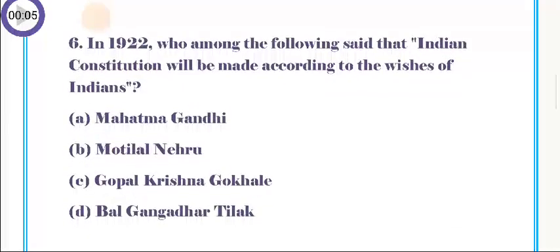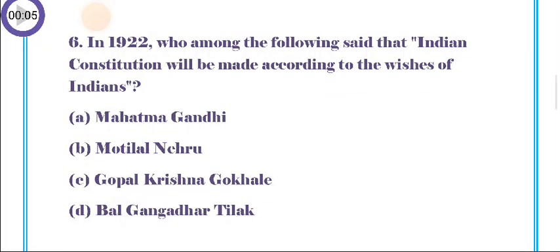Question number 6. In 1922, who among the following said that the Indian constitution will be made according to the wishes of Indians? A. Mahatma Gandhi, B. Motilal Nehru, C. Gopal Krishna Gokhale, D. Bal Gangadhar Tilak.